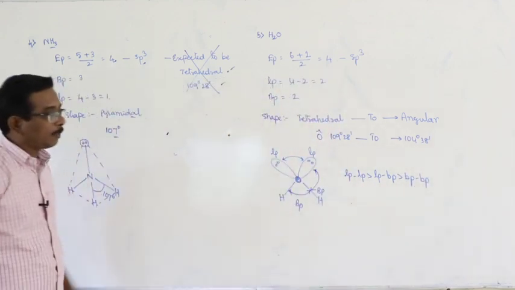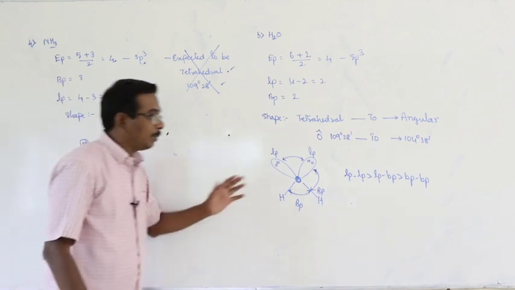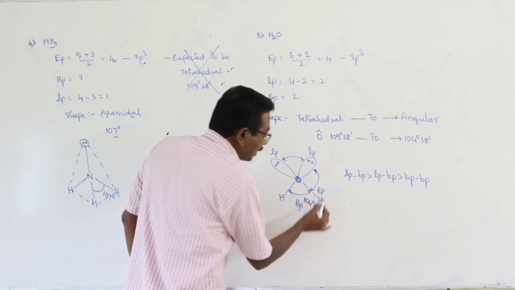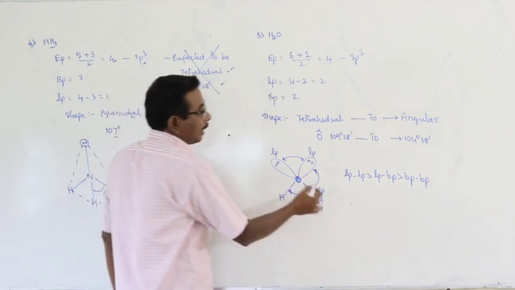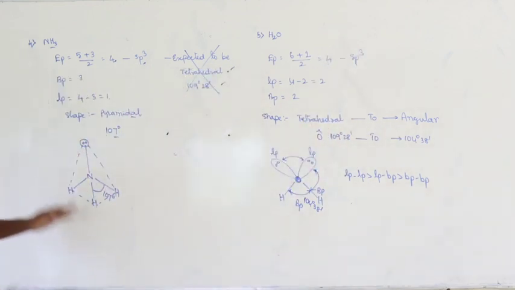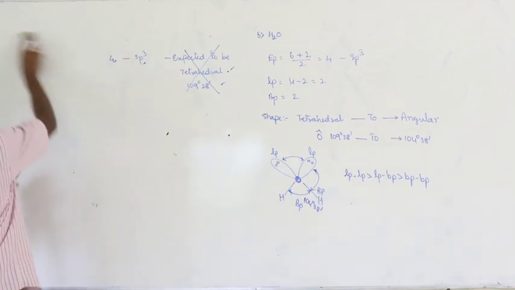All the 3 types of repulsions occur in the water molecule. As a result, the bond angle is changed to 104 degrees and the shape of the molecule is changed to angular. This is about the explanation given for some of the examples.